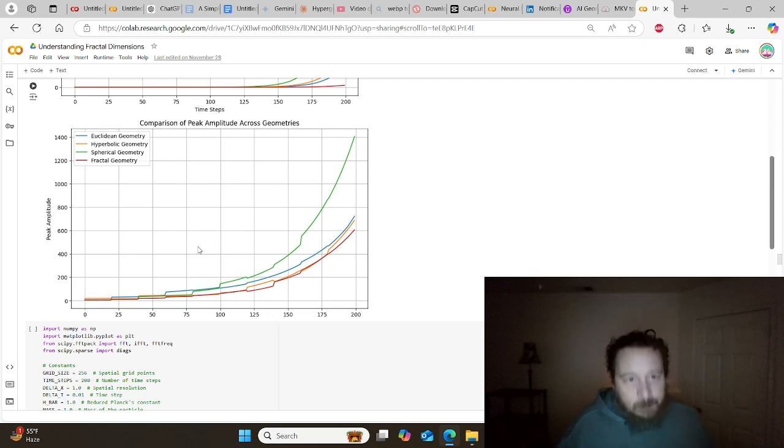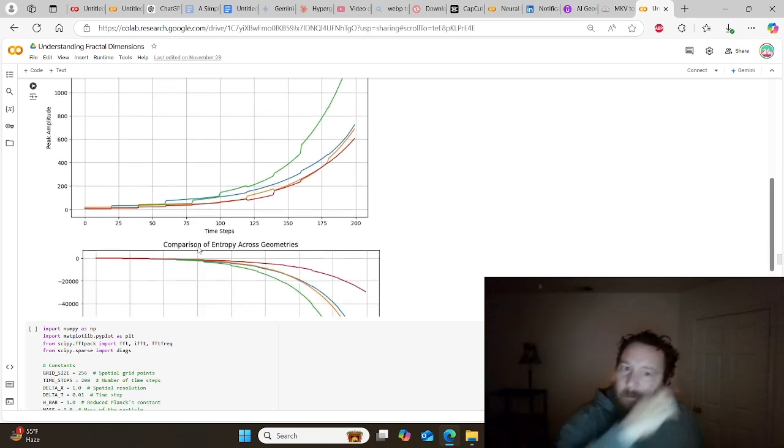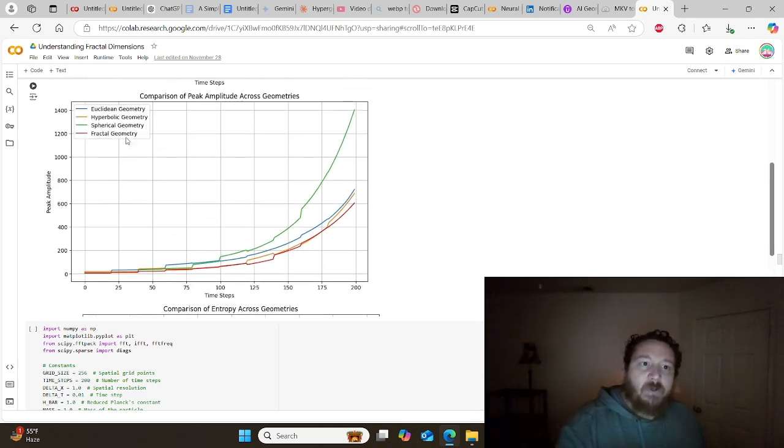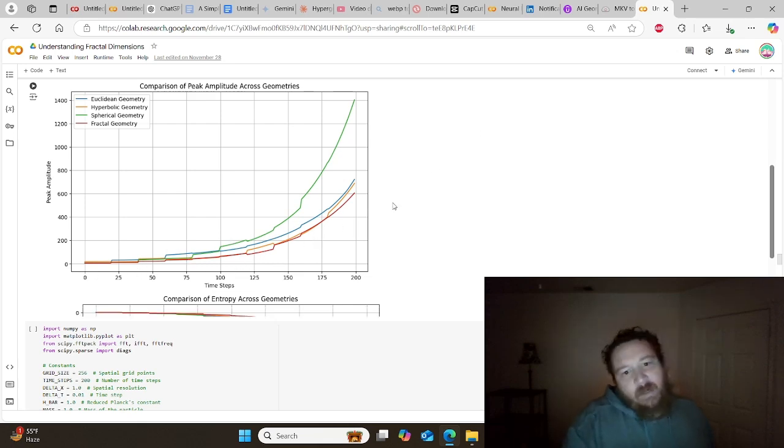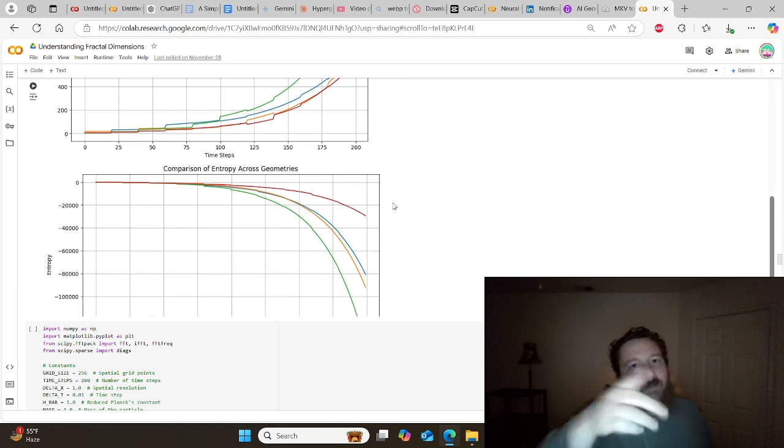So we go through, and we can look at this. Let's look at peak amplitudes of the wave function, right? And we can see this data checks out. But it's interesting here. Very specifically, we've got a ton of variance in Euclidean space. But when it comes to the wave function, these time steps, within fractal space, it's lining up, interestingly enough, and we'll come back to that.